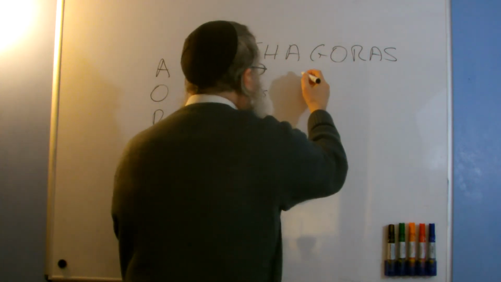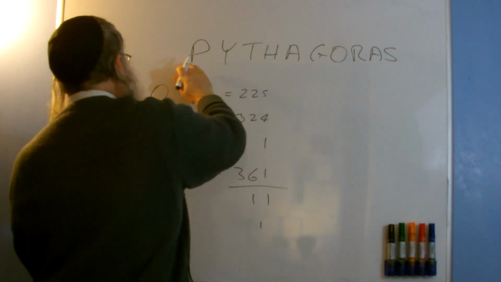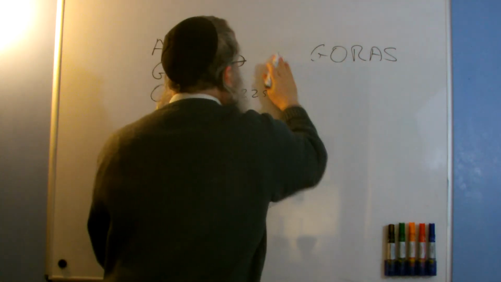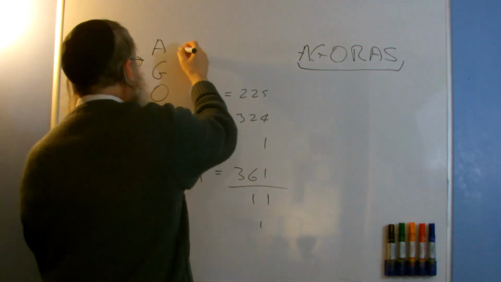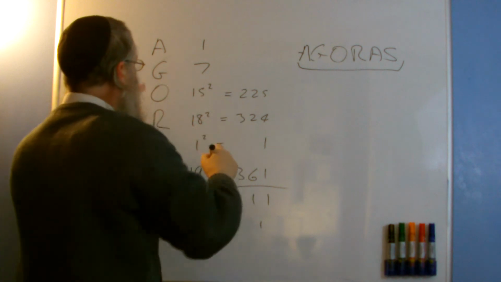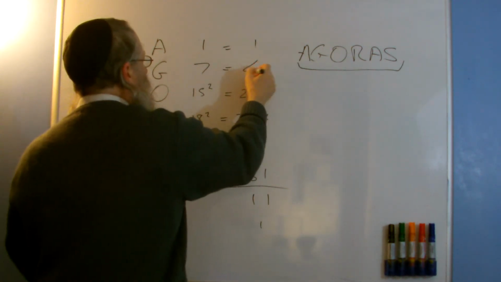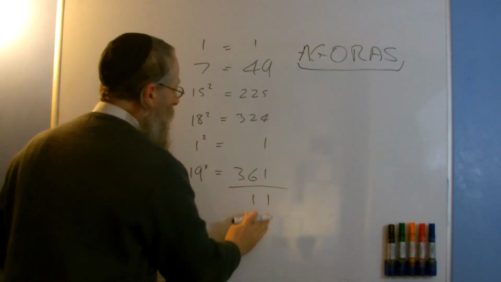We're doing, did it wrong. Pythagoras. Oh, I did it wrong. Pythagoras. Here we are. I'm going to wipe this out. So we're going to do the last part of his name, Pythagoras. G is 7, A is 1. Thought it was going wrong. 1 and 49. 7 squared is 49. 1 is right. So I'm going to do that all over again.